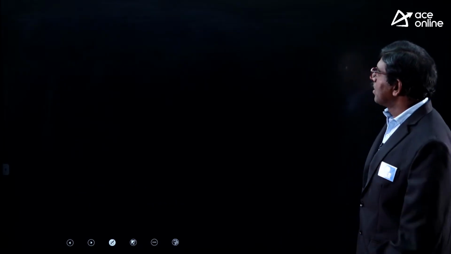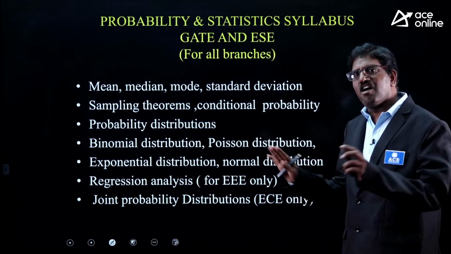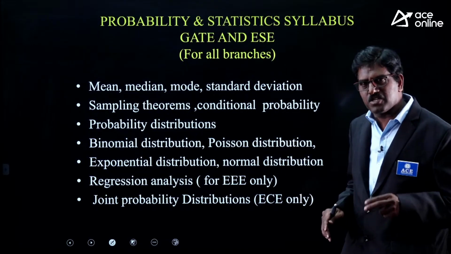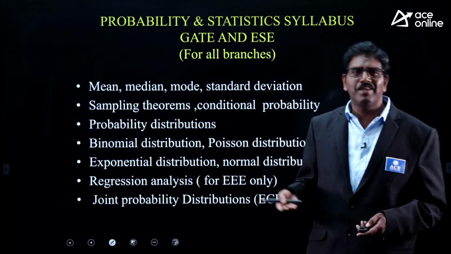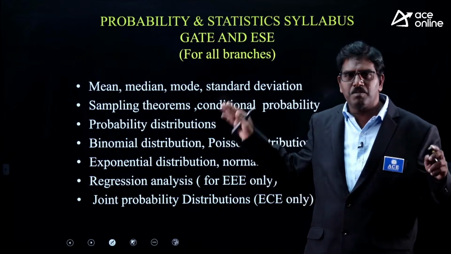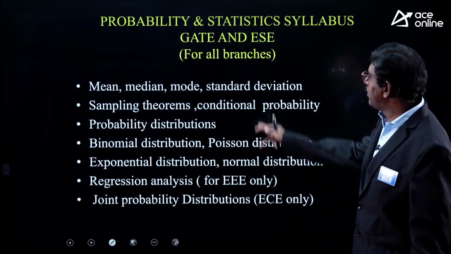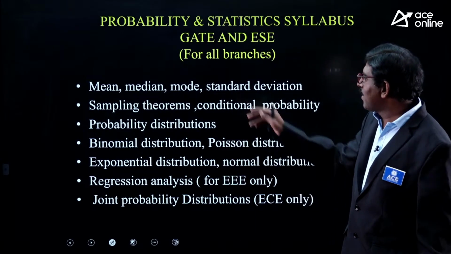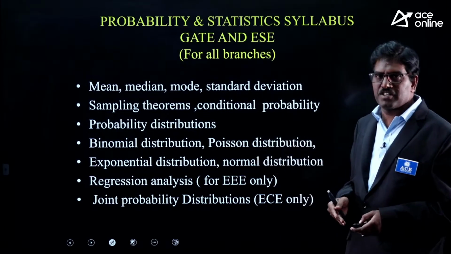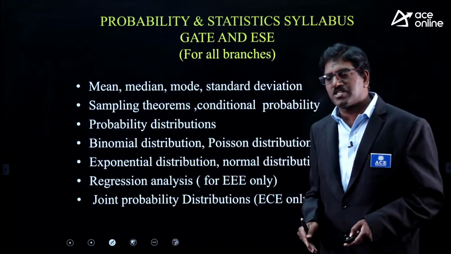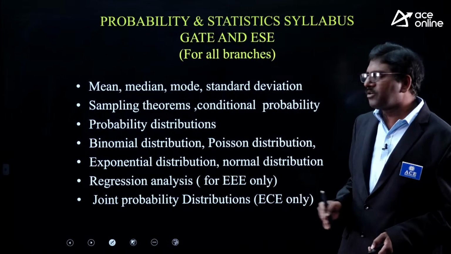Is it? Now, coming to the probability and statistics syllabus, for both GATE and ESE, for all branches, it is there for each and every branch of engineering. It is there for mechanical, civil, PI, IN, ECE, triple E, CS. For all branches it is there for both ESE and GATE syllabus. So, mean, mode and median and standard deviation, means basic statistics, sampling theorems, conditional probability along with Bayes theorem. Bayes theorem is also a part of conditional probability. And probability distributions: binomial distribution, Poisson distribution, normal distribution, exponential and uniform distribution.